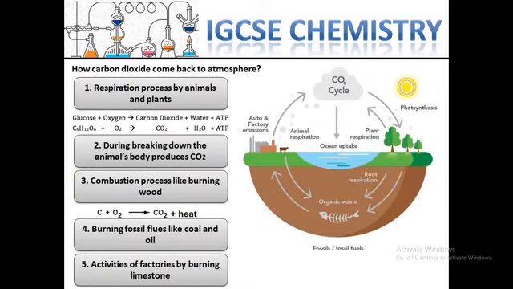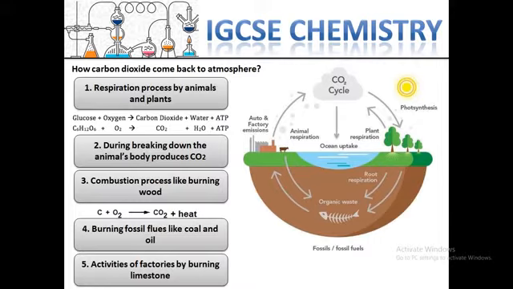So next, we are going to find out how carbon dioxide comes back to the atmosphere. First, we discussed how carbon dioxide can enter the land or be taken up, and what happens after it is captured by plants or animals. Now we are going to see how carbon dioxide can go back to the atmosphere.